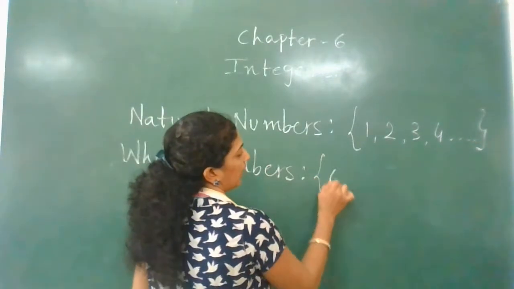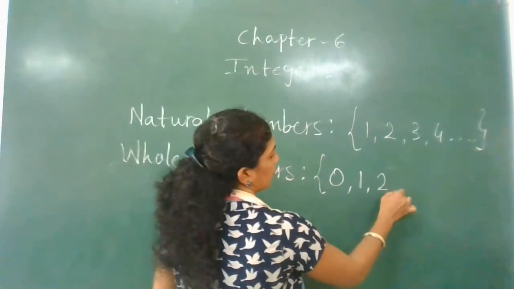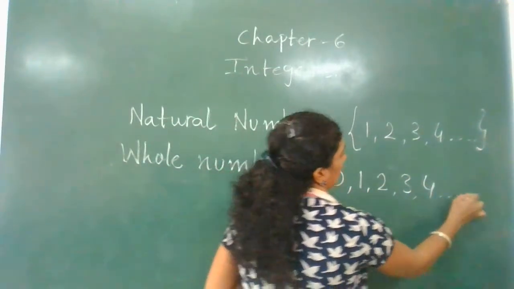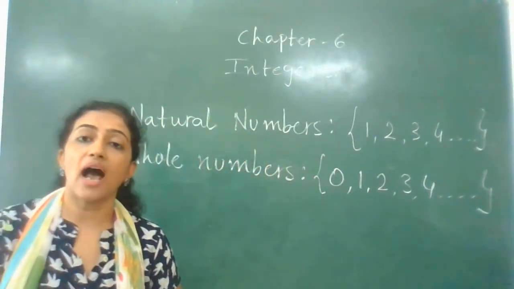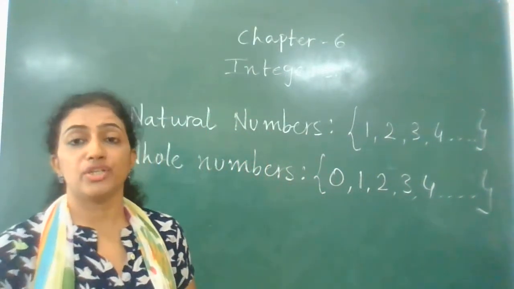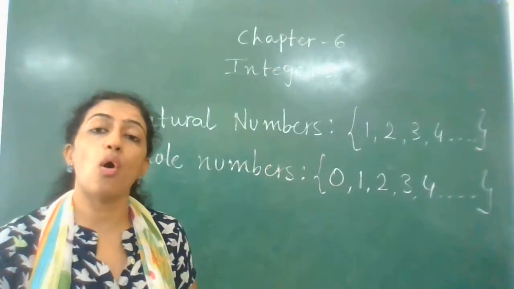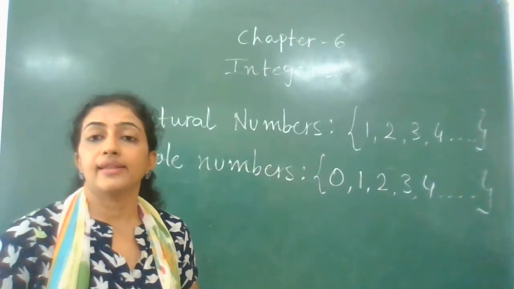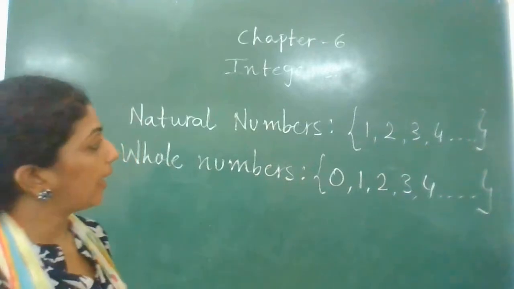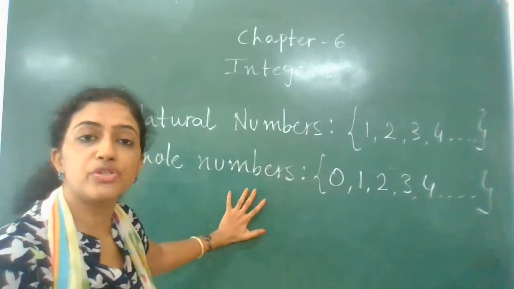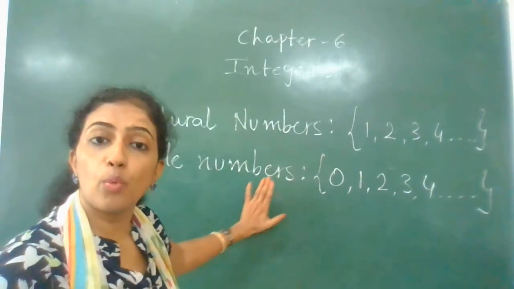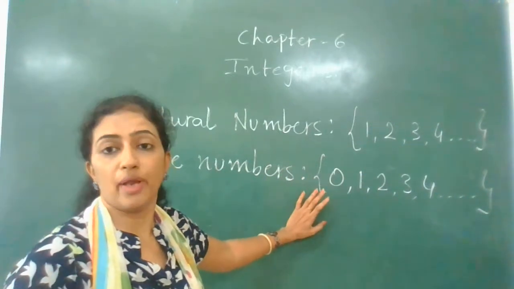So whole numbers are 0, 1, 2, 3, 4 and so on. As we all know, numbers are infinite, they are unlimited. Natural numbers are counting numbers, and natural numbers with 0 are called whole numbers.